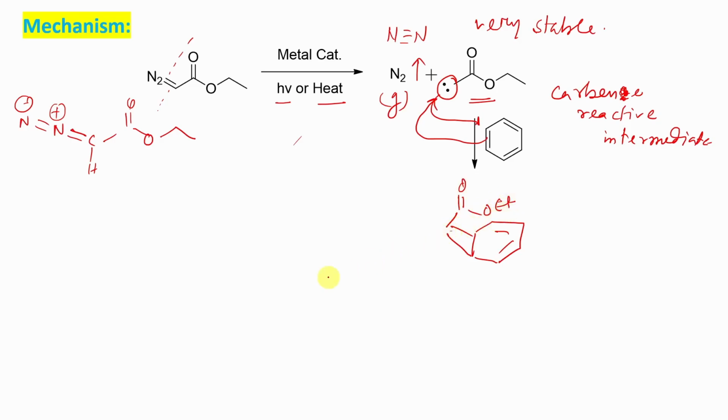Now you will say, sir, why have you drawn it in this way? Because this carbon is sp3 hybridized right now, and there are two hydrogens below, which we ignored previously. Now it is actually not stable. First of all, the resonance stability of benzene is gone, that conjugation, and second, a three-membered ring is not that stable. So in the next step, it's an electrocyclic ring opening, you may just consider it a ring opening reaction. What can result? You can expect that this double bond will push, this bond will break, and it will go there.